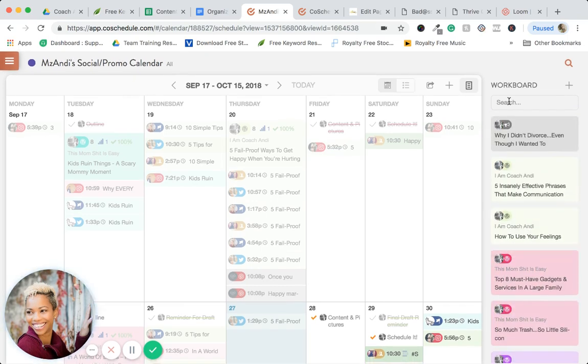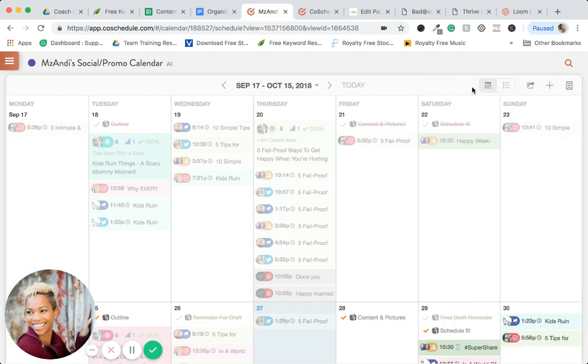About relationships, I should write a blog post on it and just put something like 5 insanely effective phrases that make communication easy. People are talking about, how do I say this to my husband, or how do I convey this message because I don't want them to criticize me. How to use your feelings. I think I heard someone talking about how to deal with your feelings in marriage when you feel hurt.